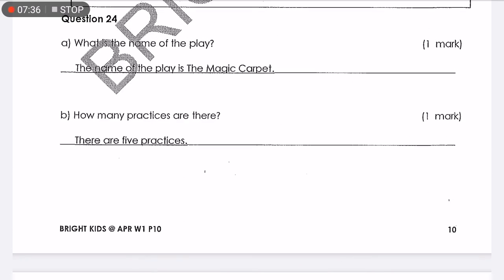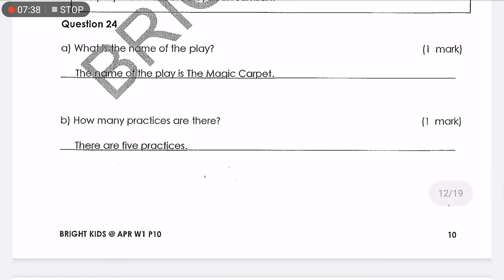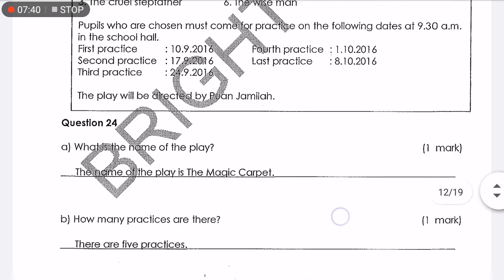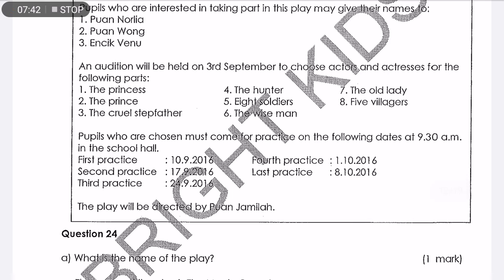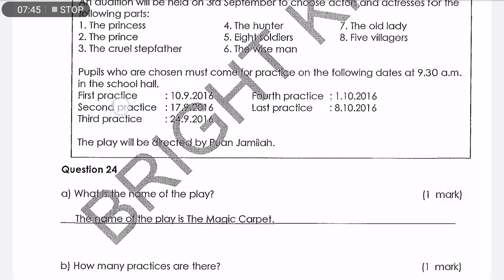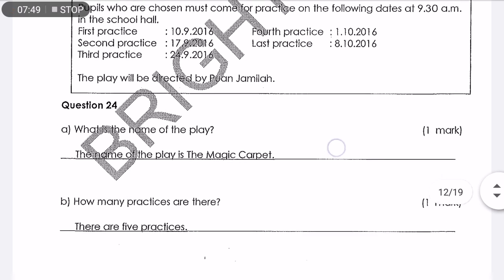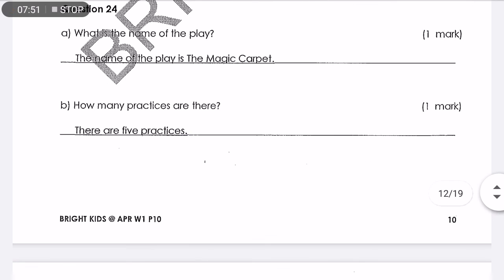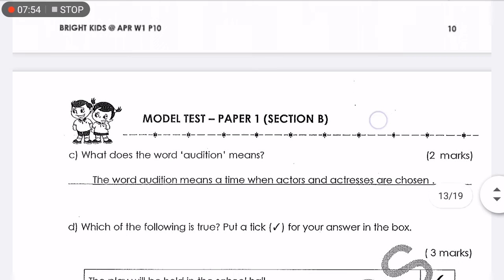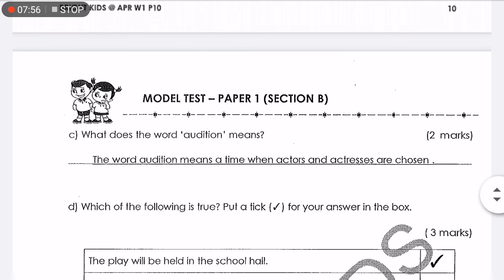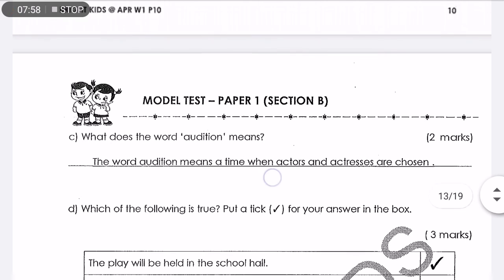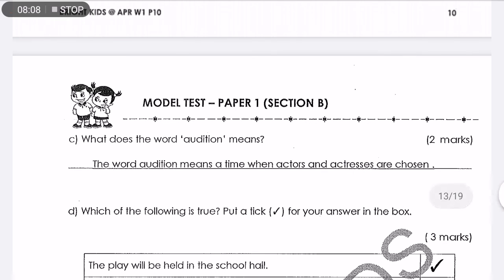Question B. How many practices are there? There are 5 practices. Now, where can you find the answer? Again, very straightforward. You have to look very carefully. First, second, third, fourth, and fifth. The last practice. So, meaning to say there are 5 practices. Now, the next question. What does the word audition mean? The word audition means a time when actors and actresses are chosen based on their capability. This is a very straightforward answer as well.